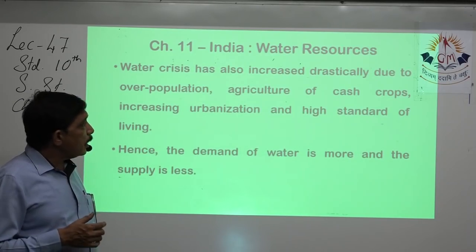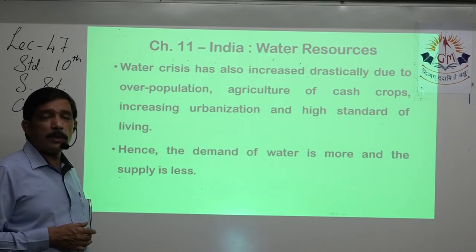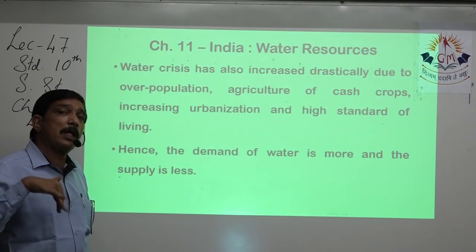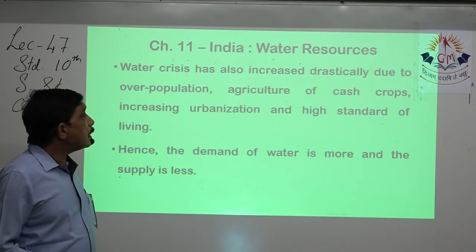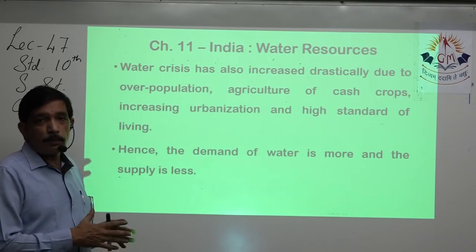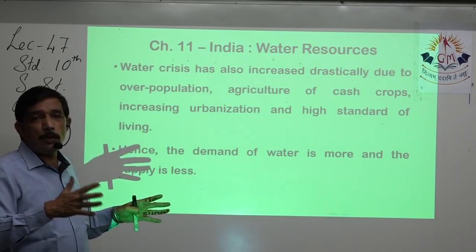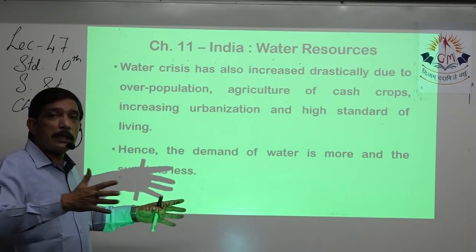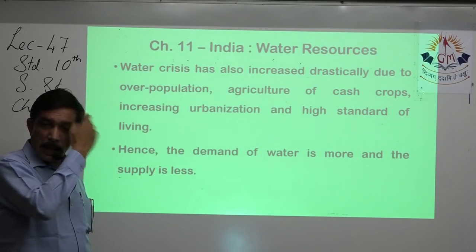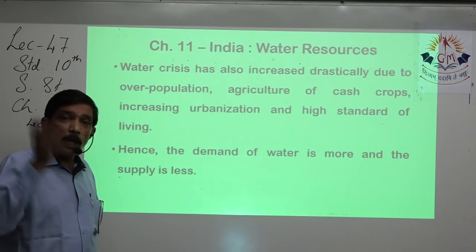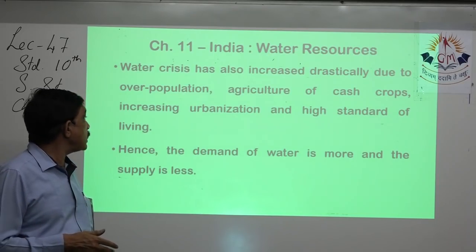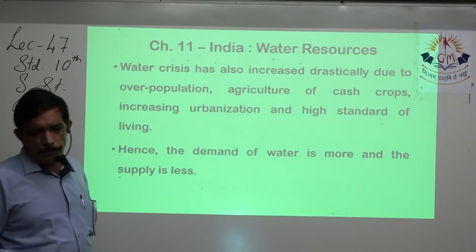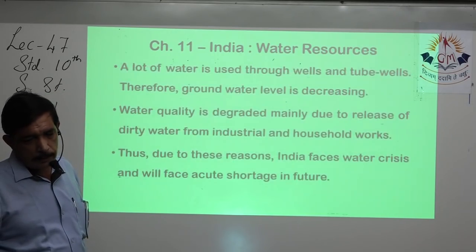Water crisis has also increased drastically due to overpopulation that we have already studied. Agriculture of only cash crops, because cash crops require more water. Increasing urbanization, because population is increasing, they need new residences, so ultimately the cities and towns are bulging, right? They are increasing, so urbanization is happening, and because of that demand for water keeps on rising. High standard of living, right? Hence demand for water is more where the supply is less.